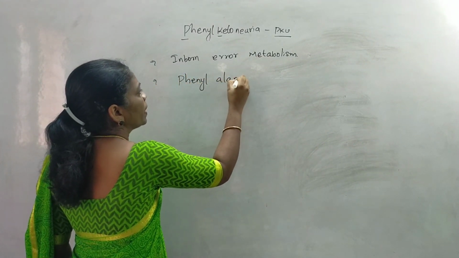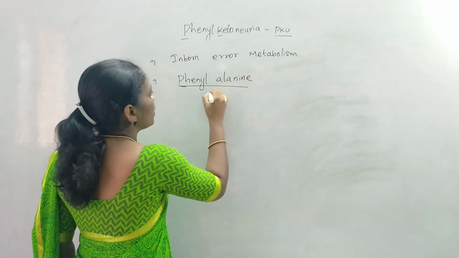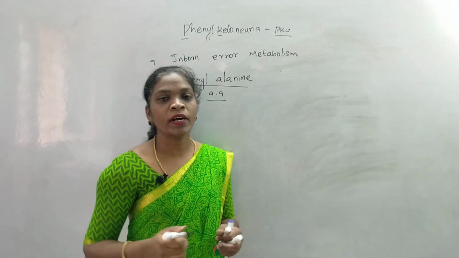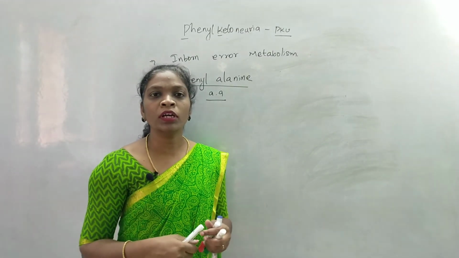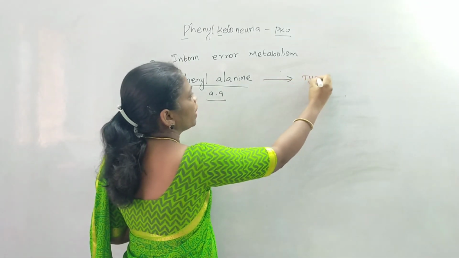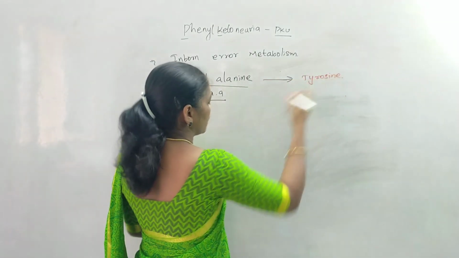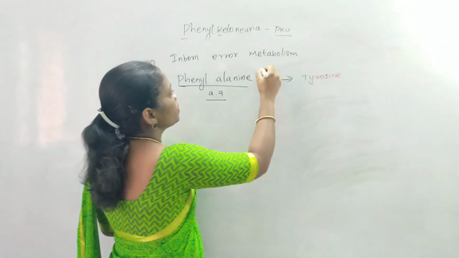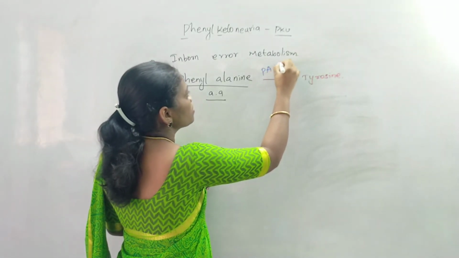Phenylalanine is an essential amino acid which we have to obtain only through food sources. This phenylalanine should be converted into tyrosine, and the conversion is done with the help of the enzyme phenylalanine hydroxylase.